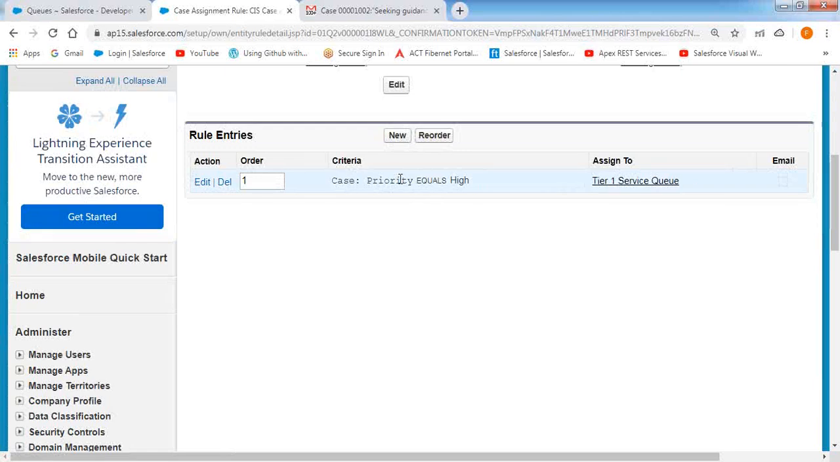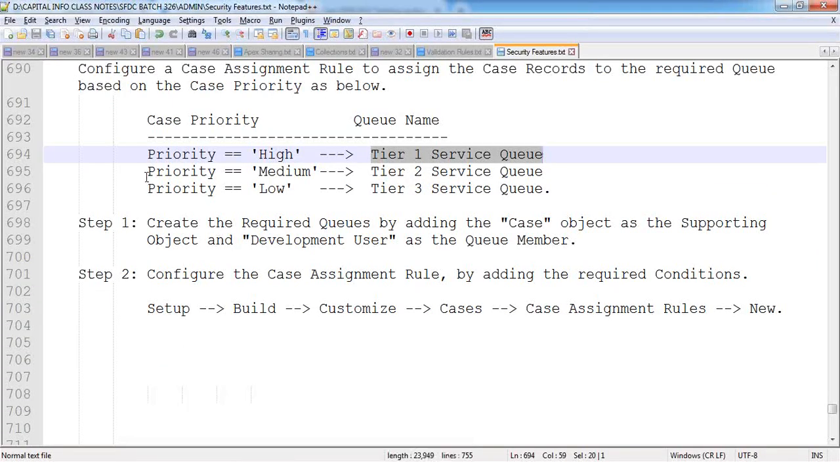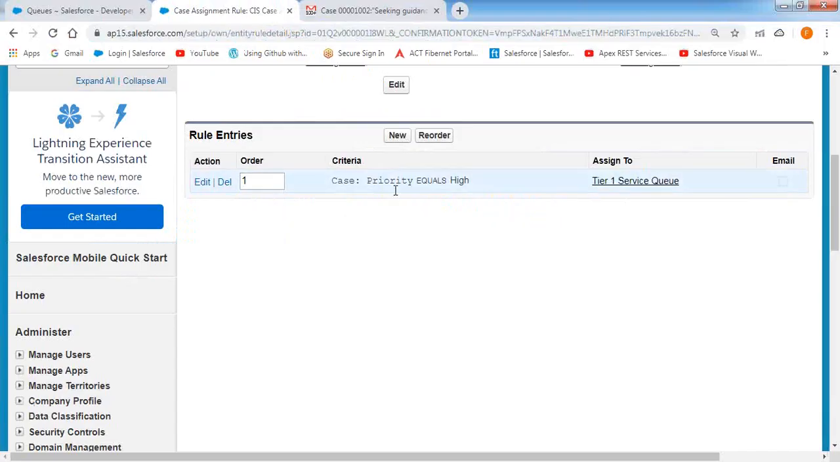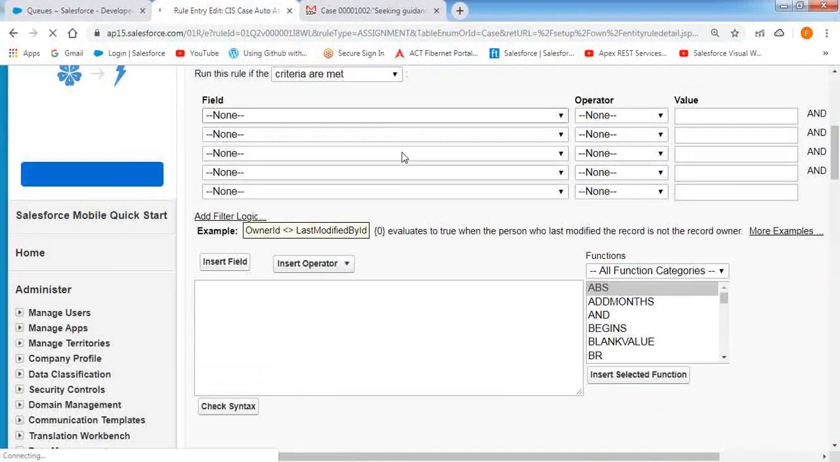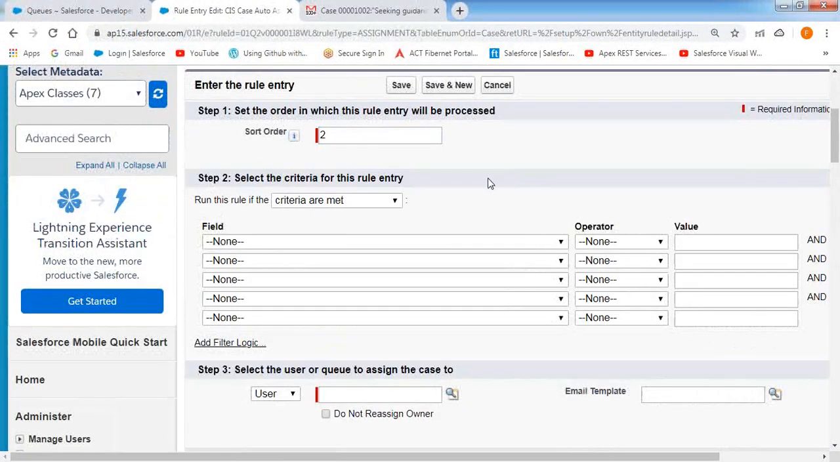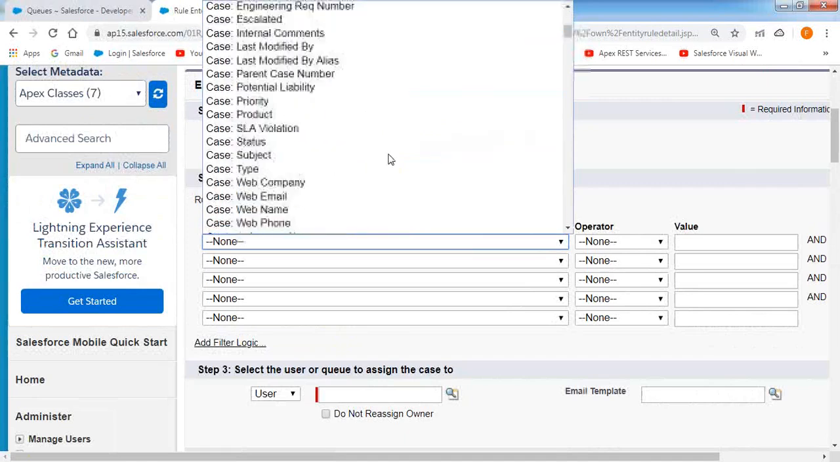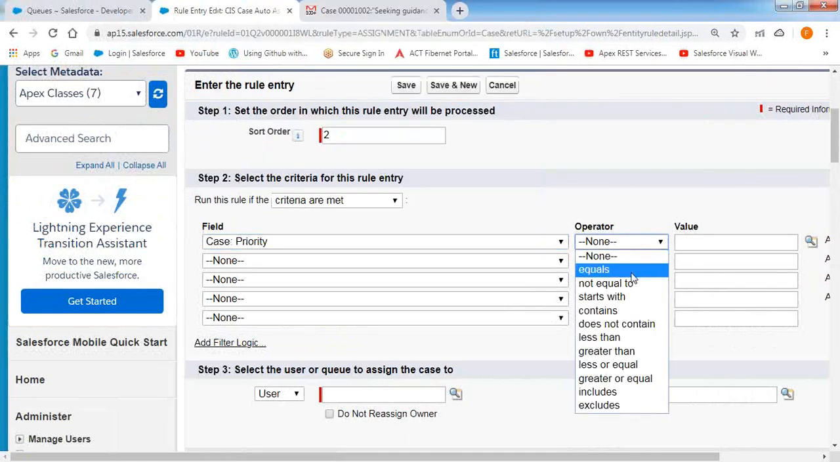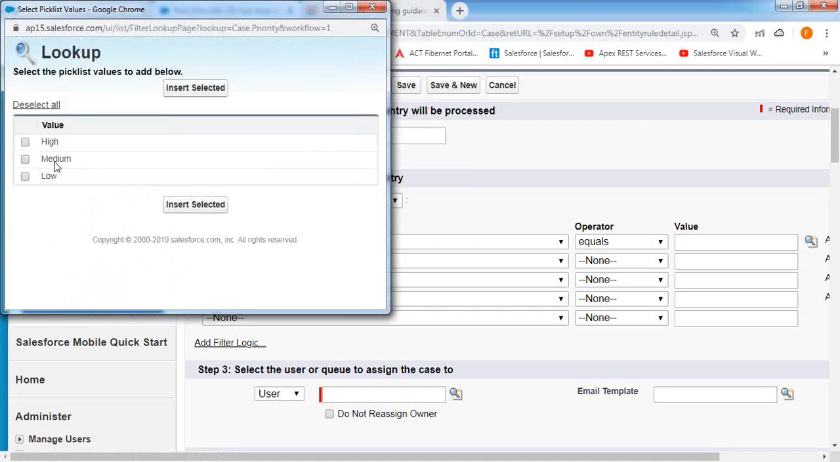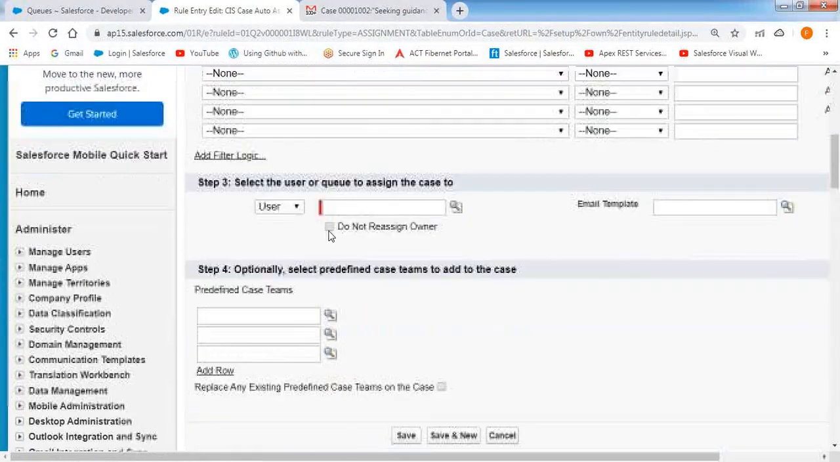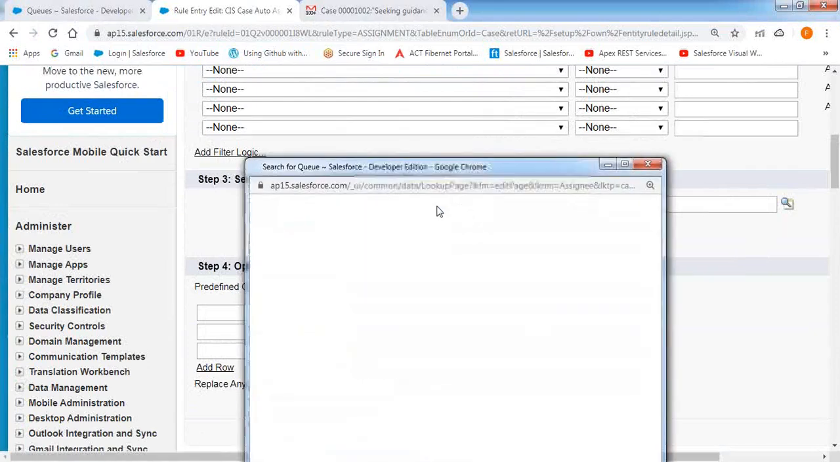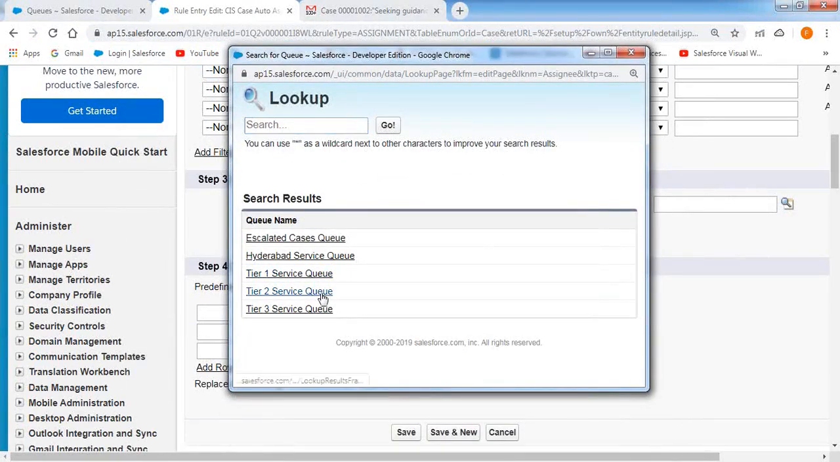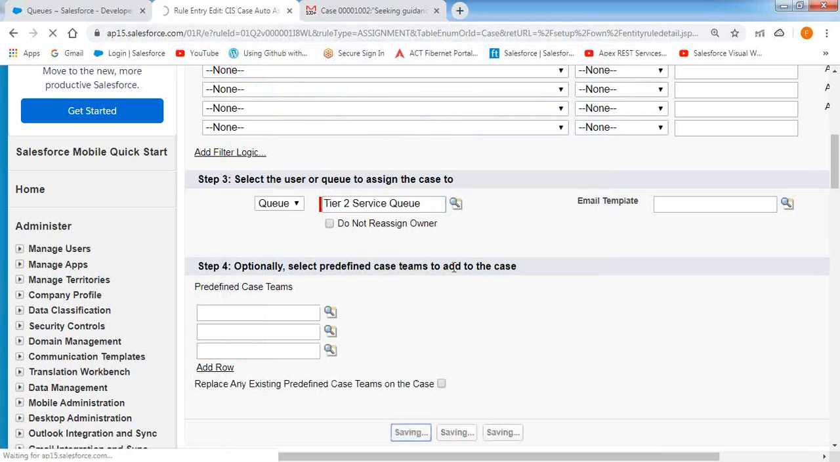Now one rule entry has been added. If the case record's priority equals high, I want to assign the record to that tier 1 service queue. In a similar way, we have 2 more conditions, 2 more rule entries. Click on the New button to specify the second rule entry. Please verify this condition as the second one. I'm indicating the case priority. If the case priority equals medium, I want to assign this record to a queue called tier 2 service queue. Okay, now click on Save.